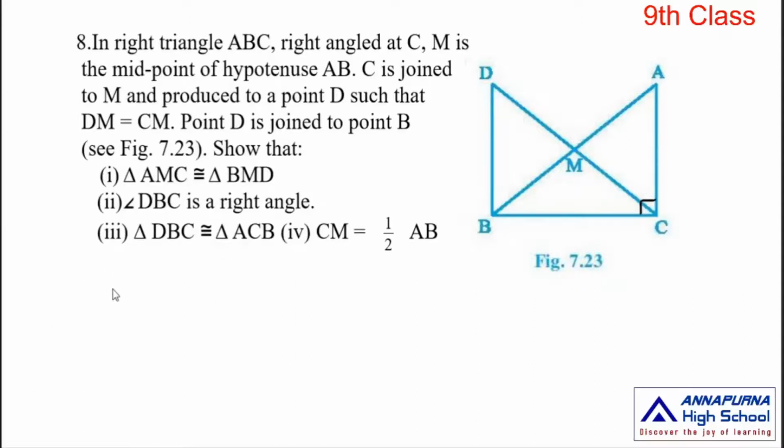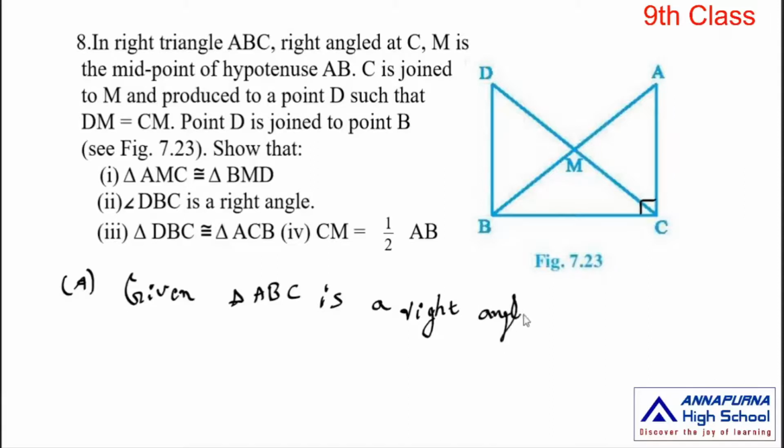Start the solution. Given triangle ABC is a right angle triangle at angle C, which is equal to 90 degrees.